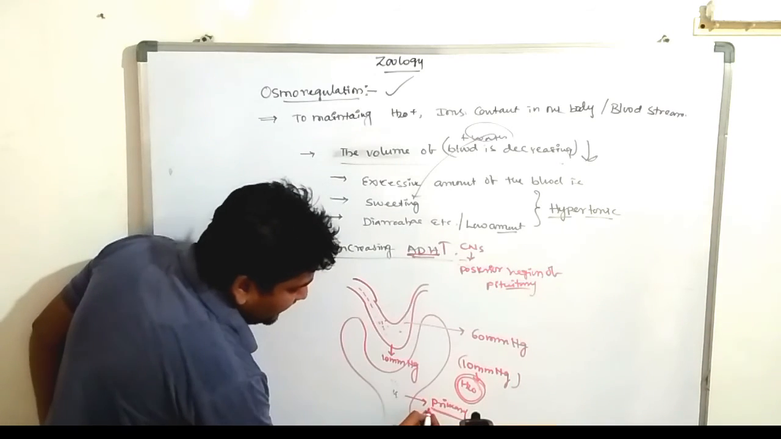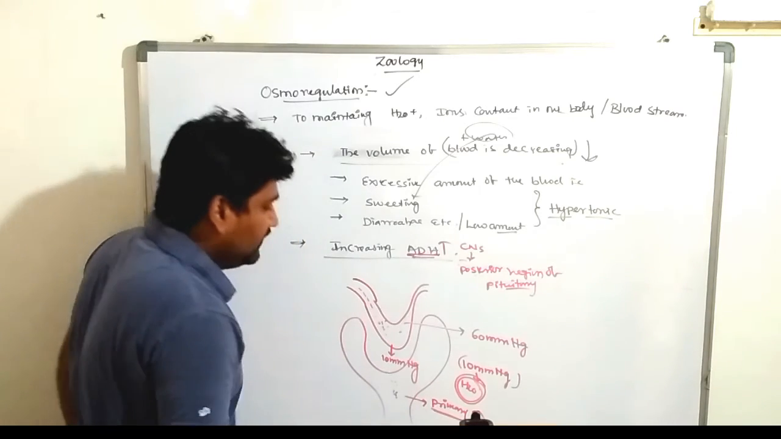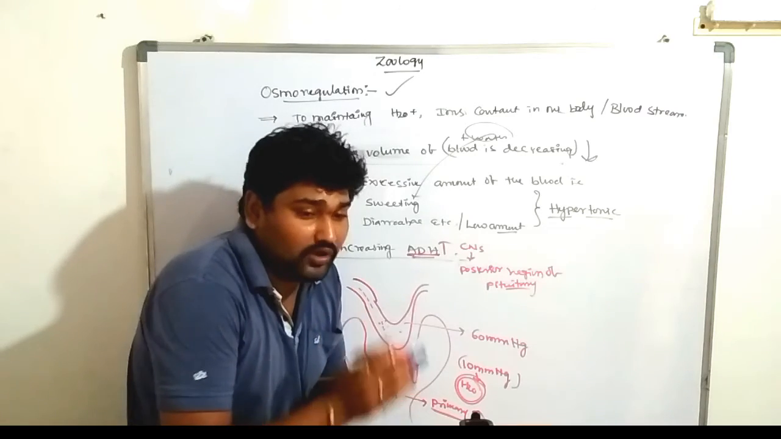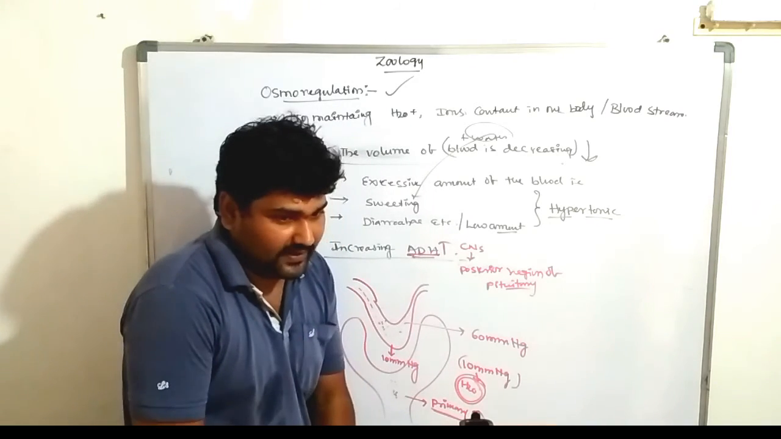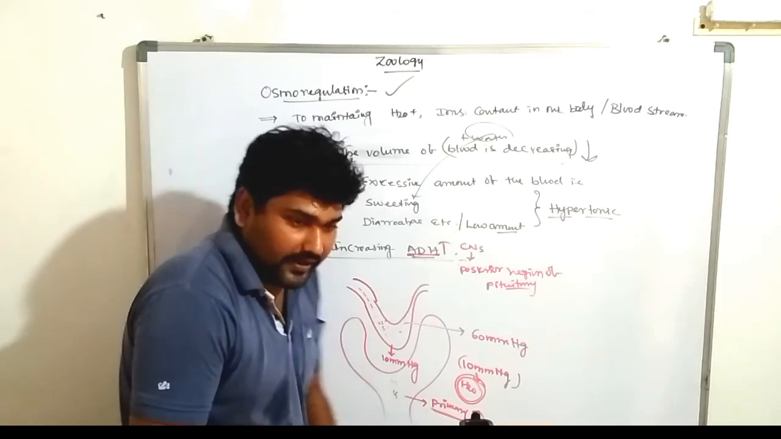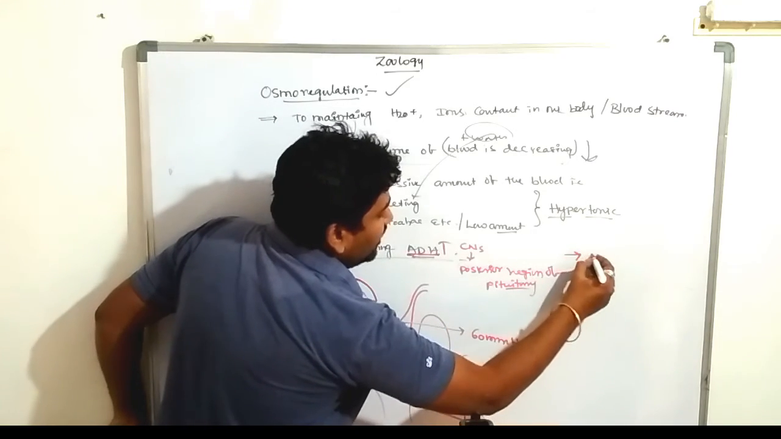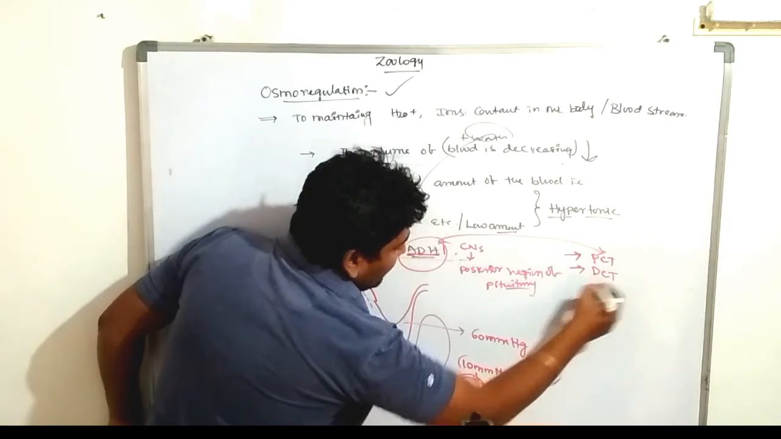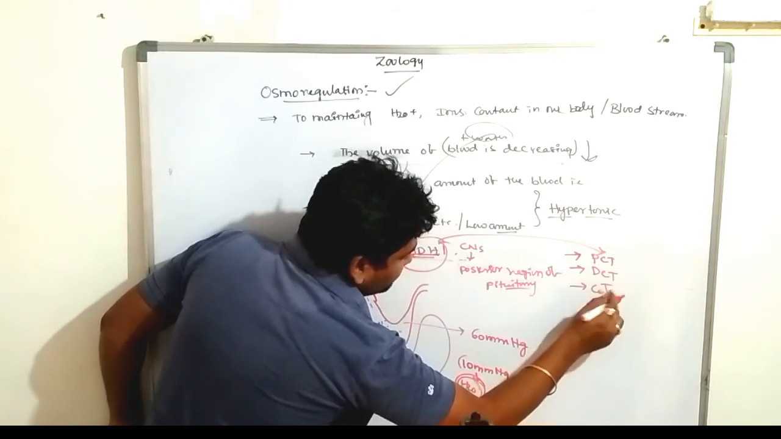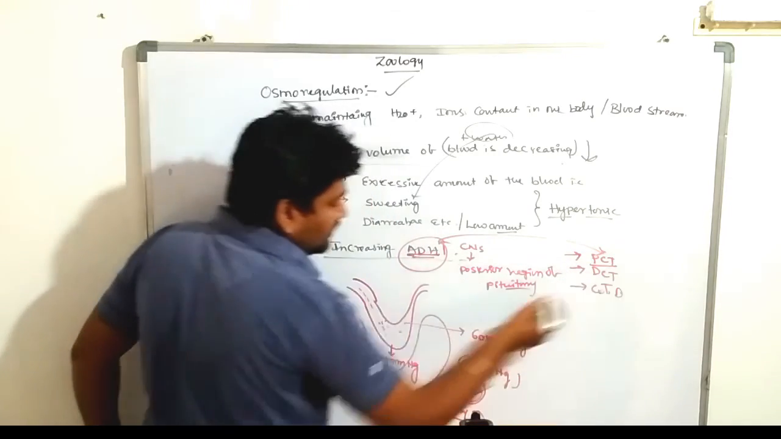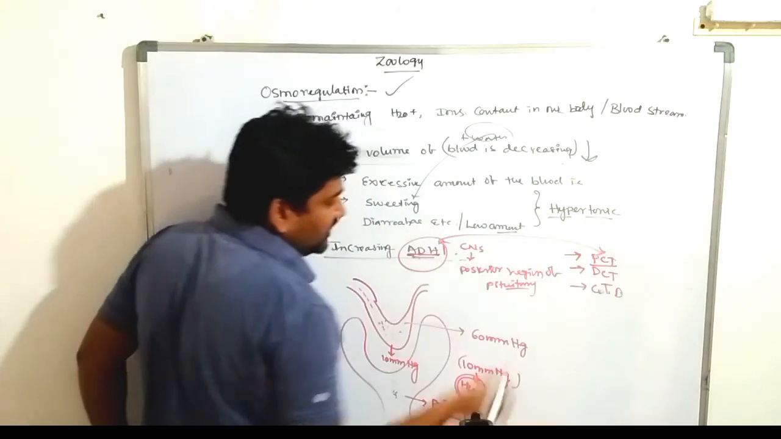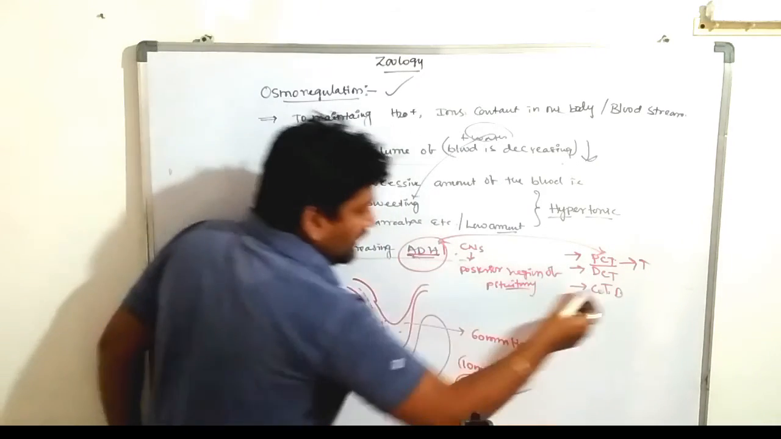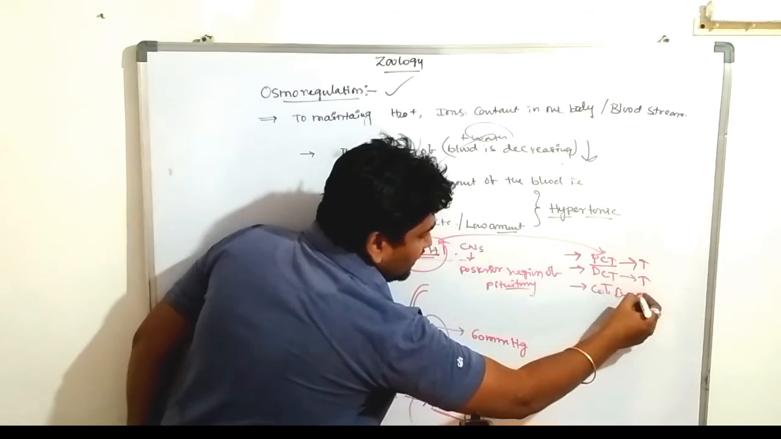When ADH is increasing, what is the main function? To prevent excess water loss, so that water reabsorption never lets water come outside of the body. ADH is majorly acting on three sites, PCT, DCT and the collecting duct, CD. So the PCT absorbs more water, the DCT also absorbs more water, and the collecting duct also absorbs more water.